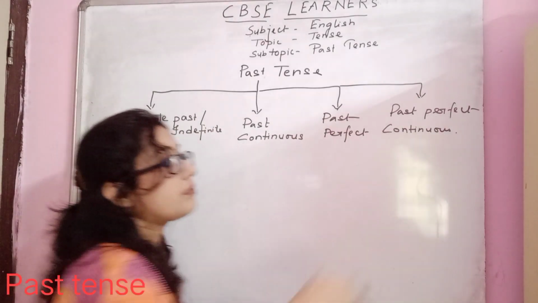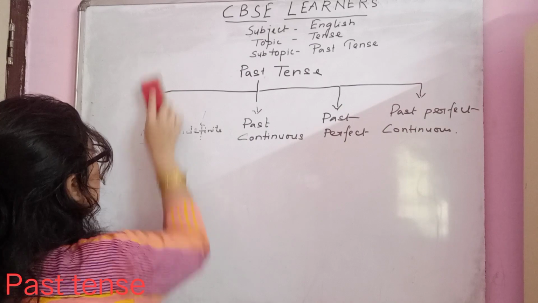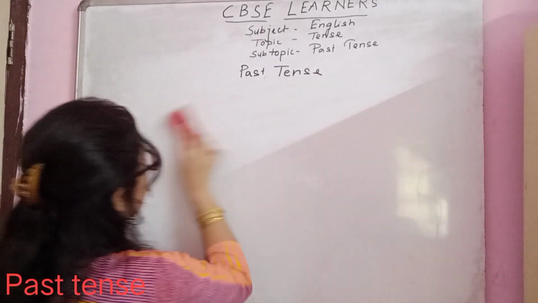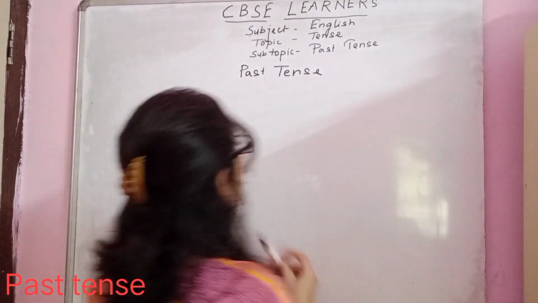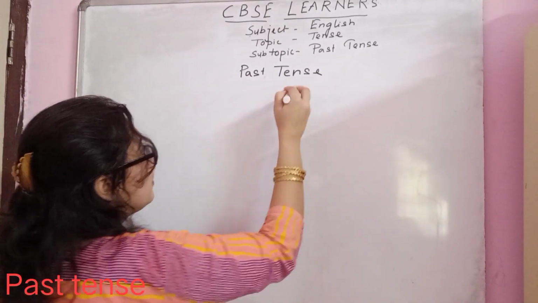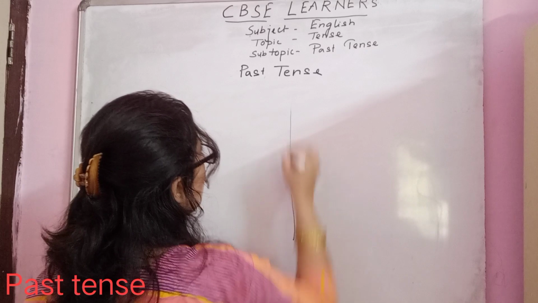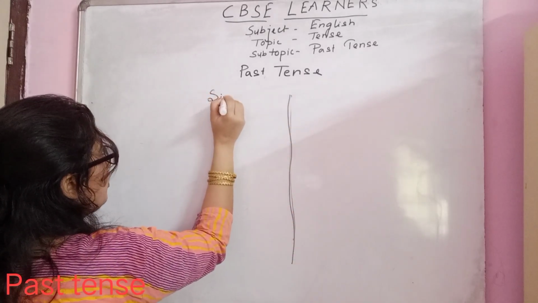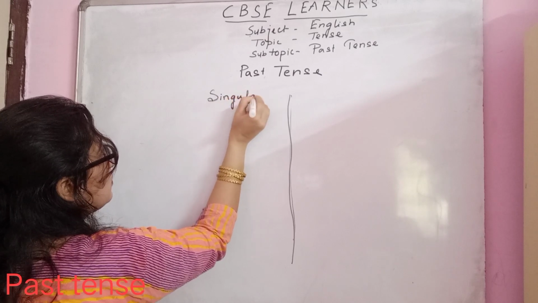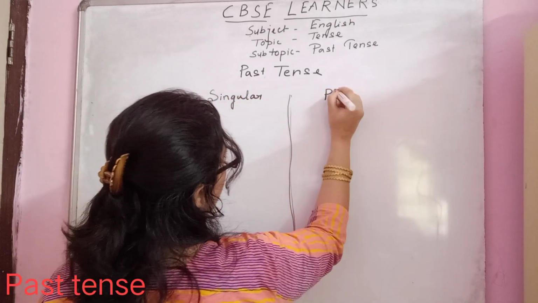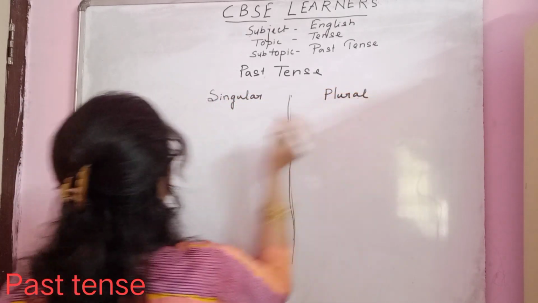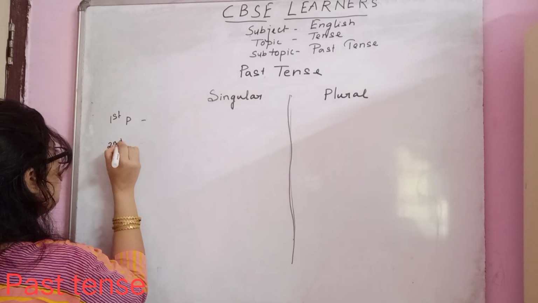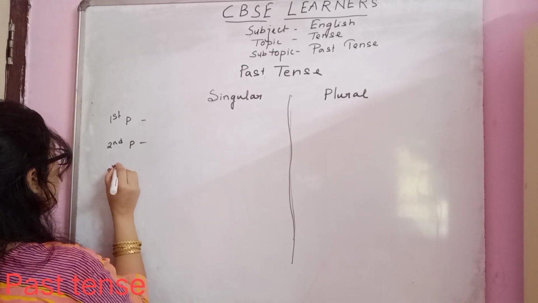Now we will learn how to construct sentences in past tense. We will make our usual column: singular, plural, and first person, second person, third person.